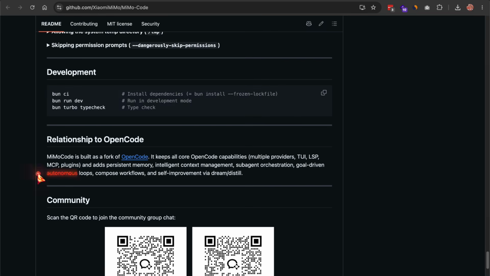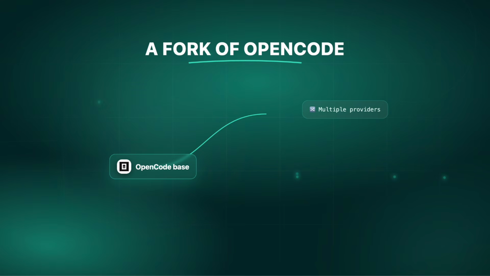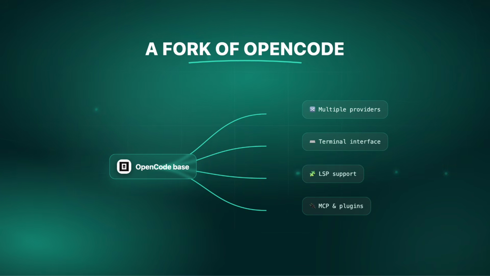MiMo Code is a fork of OpenCode. That's not a secret they're hiding. It's written right in their own repository. So if you already used OpenCode, this is going to feel familiar. It keeps all the core stuff OpenCode gives you, so multiple providers, the terminal interface, LSP support, MCP, and plugins.